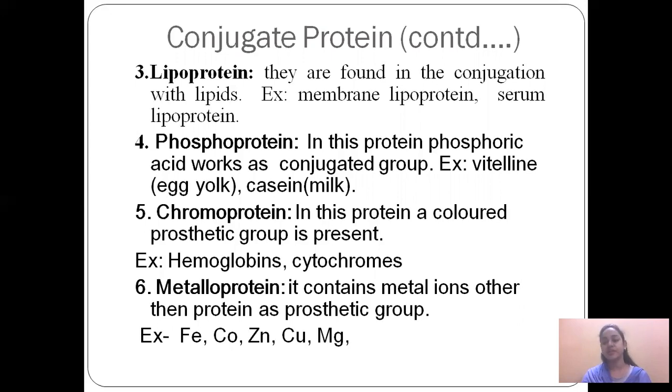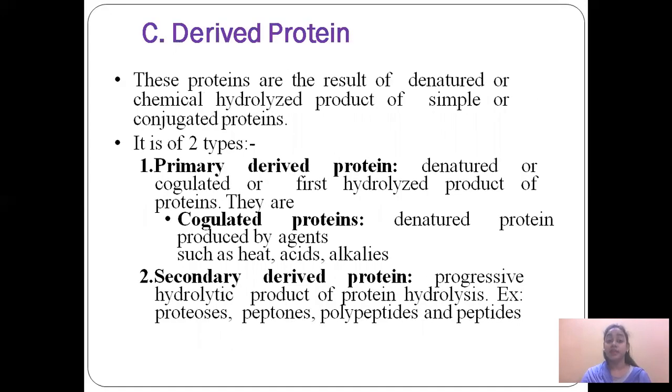Chromoprotein: a naturally colored substance is called chromoprotein, for example hemoglobin and cytochrome. Last, metalloprotein. A metal ion works as the prosthetic or non-protein part of this type of protein, for example iron, cobalt, and zinc. Third and last type of protein is derived protein. What is the meaning of derived? It is a result of combination, hydrolysis, or denaturation of any of the above proteins, simple and conjugated.